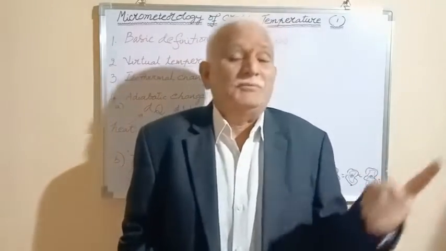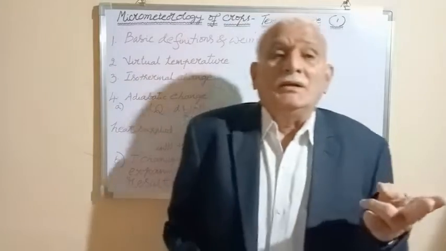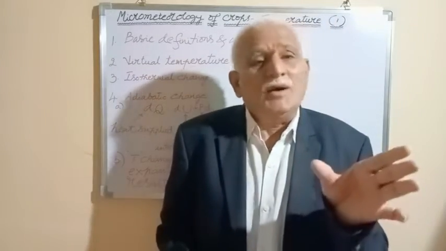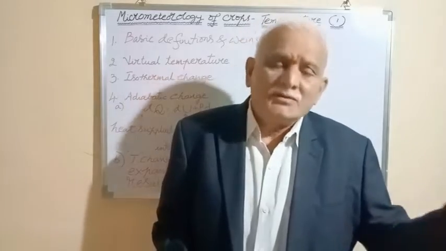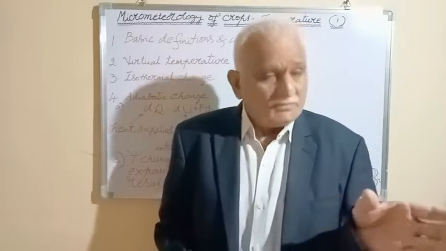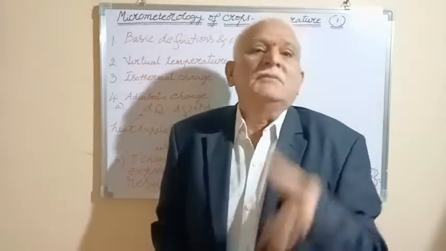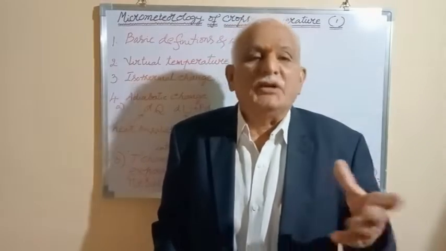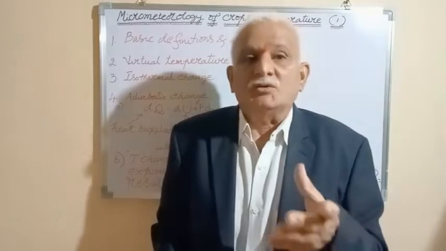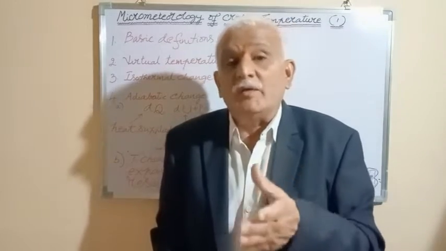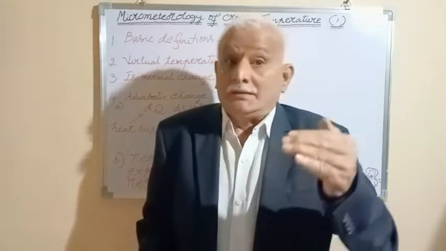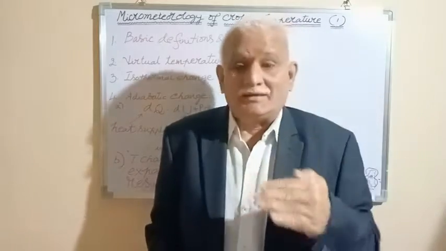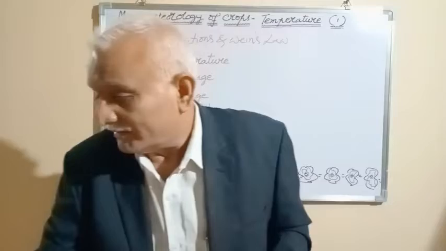As I said in the previous classes, short wave radiation, long wave radiation. What is short wave radiation? It starts from gamma rays. Of course, light part of the spectrum is there and near infrared is there. So, it is up to 3 microns. From 3 microns to 100 microns, long wave radiation. The sun also sends long wave radiation.